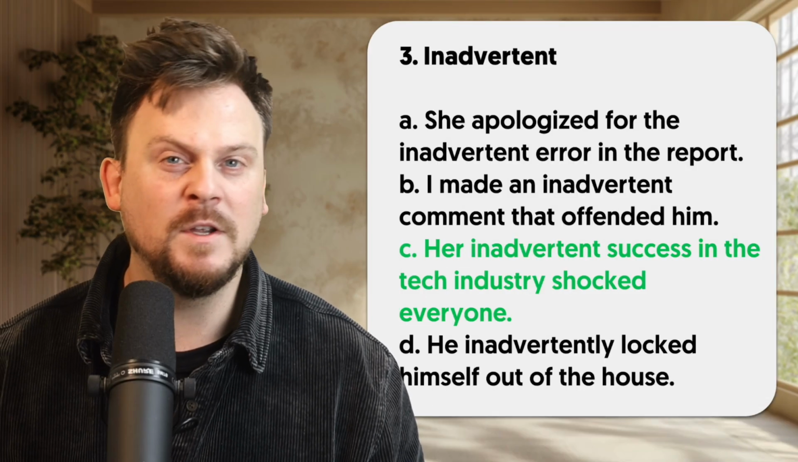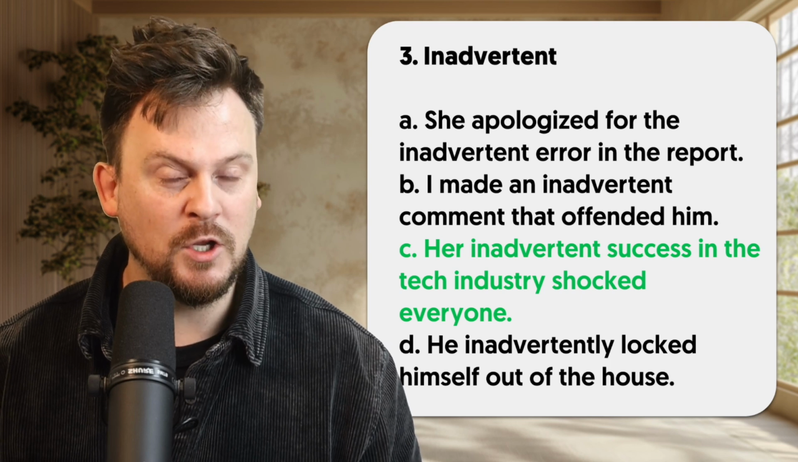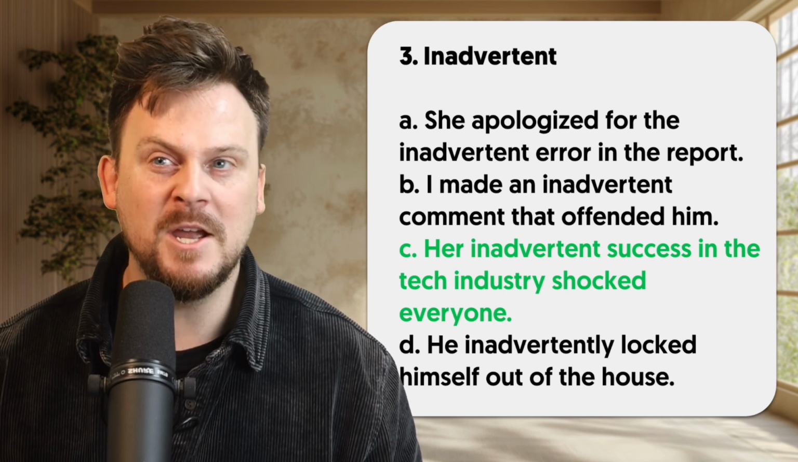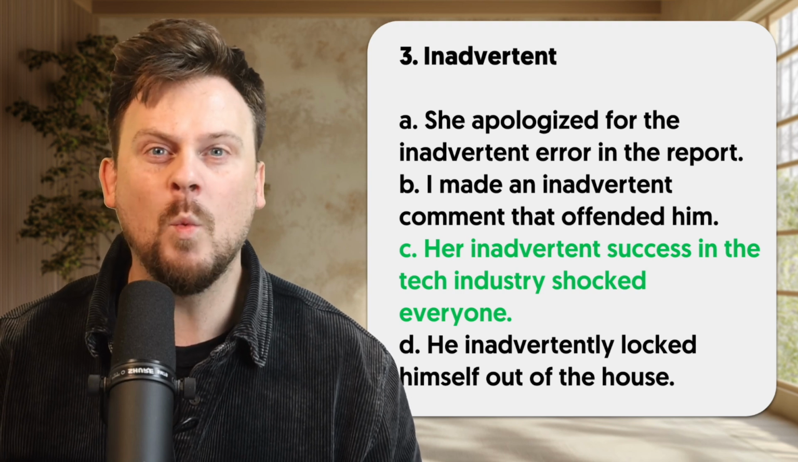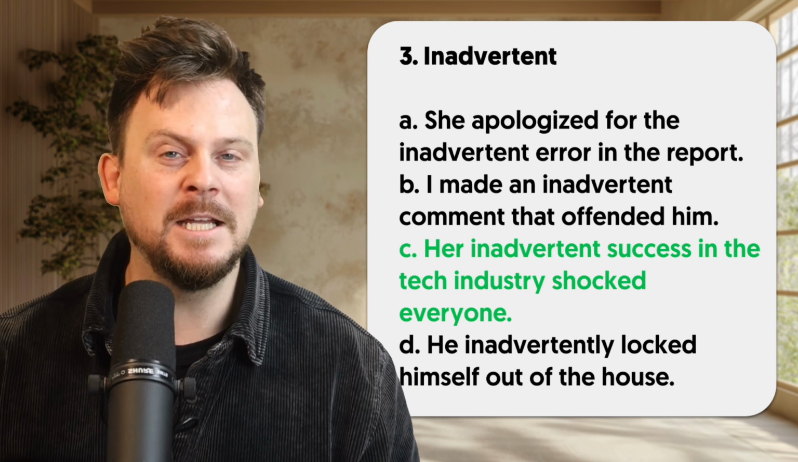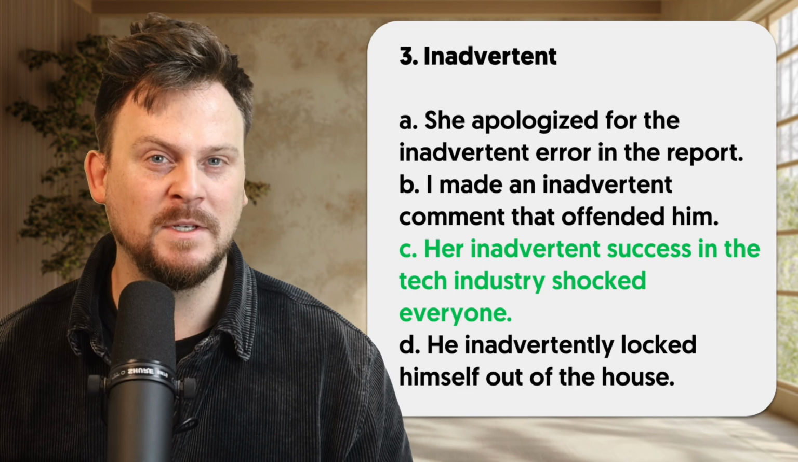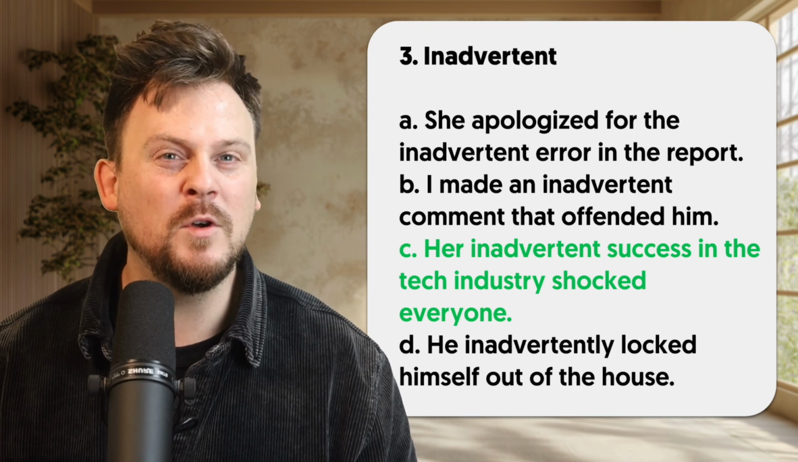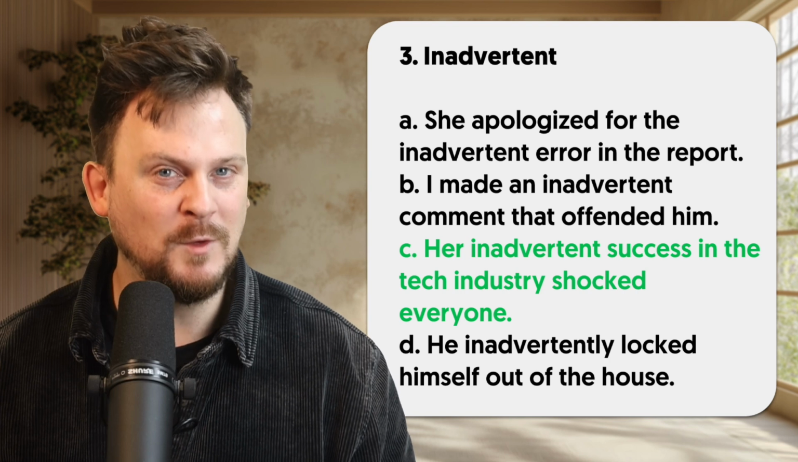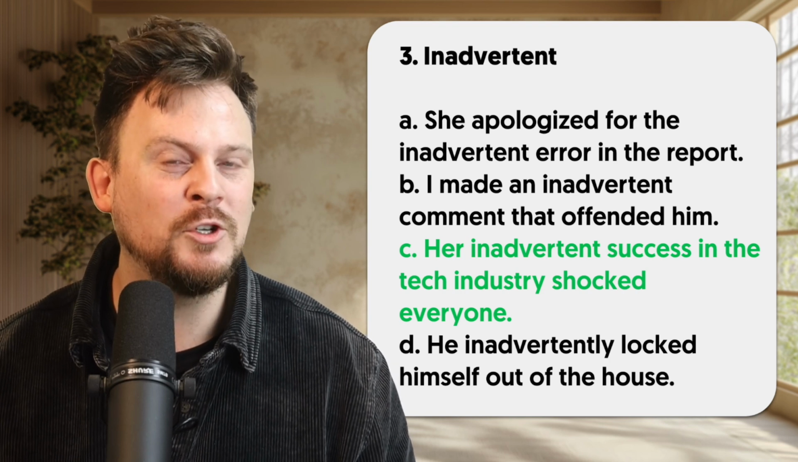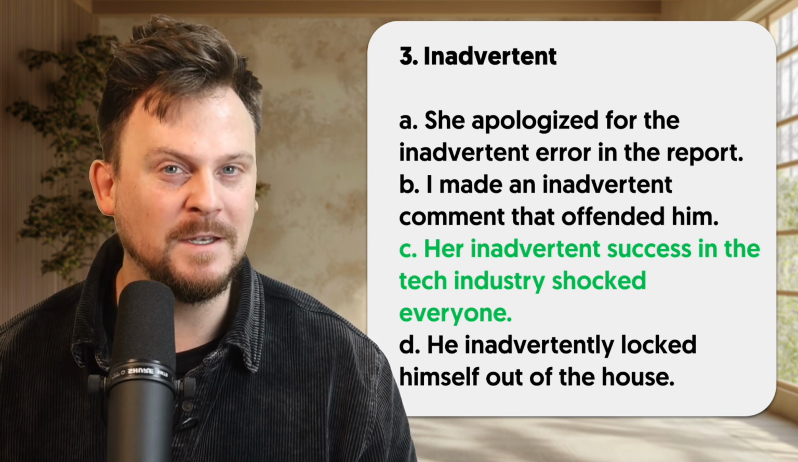C. Inadvertent is a strange word to use in this case because succeeding in the tech industry isn't one thing that happens. It's many, many steps. And so it's unclear how you could completely accidentally do that. So it's a strange word to use in this case.